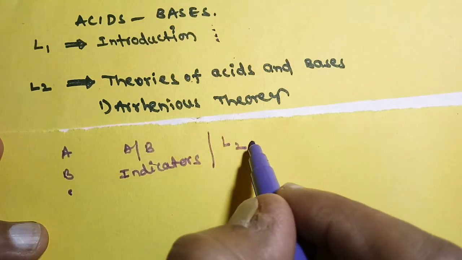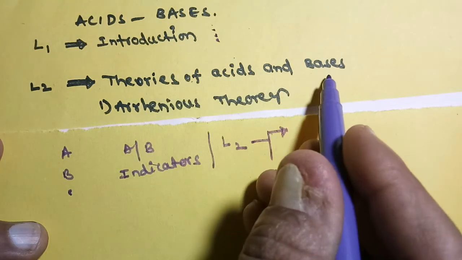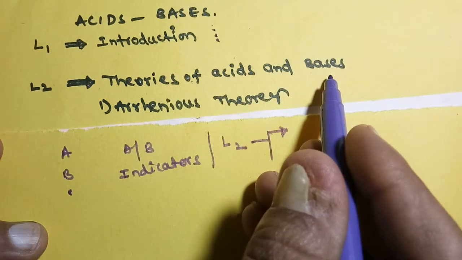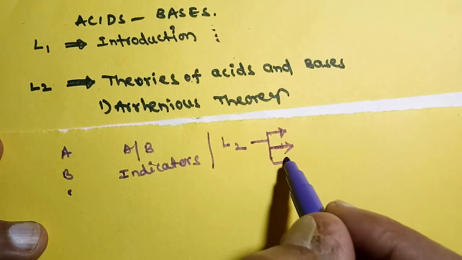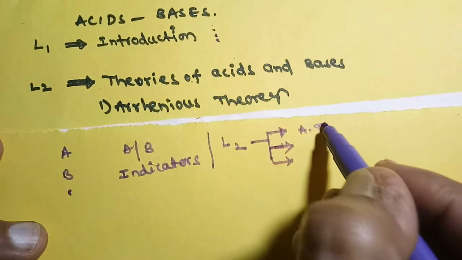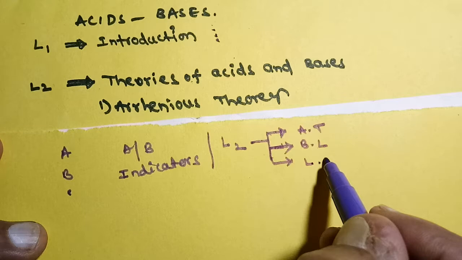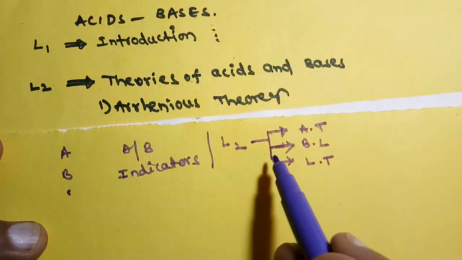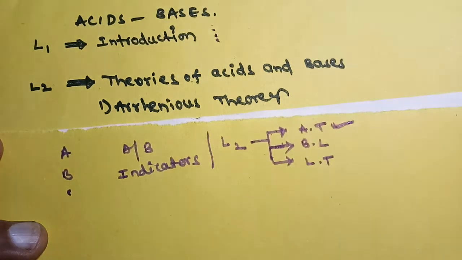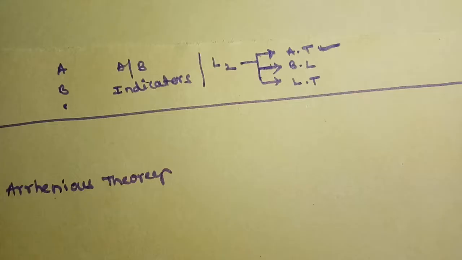In this lecture number 2, we are going to discuss theories of acids and bases. We have three theories: Arrhenius theory, Bronsted-Lowry theory, and Lewis theory. Now we will discuss the Arrhenius theory.